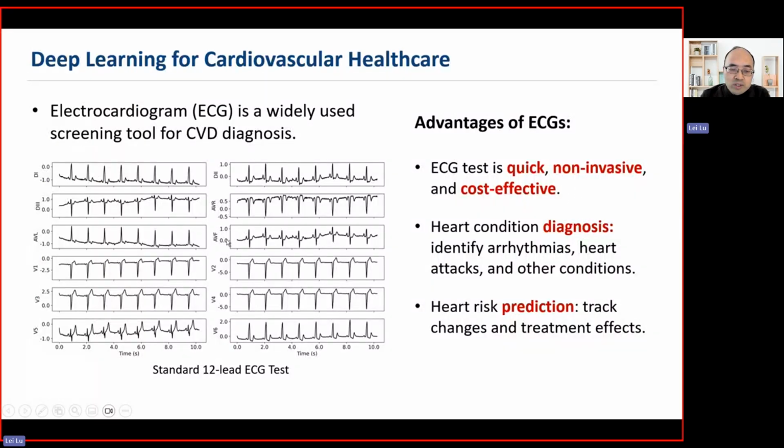So this plot shows a standard 12-lead ECG test. Normally, each ECG lead lasts for a 10-second duration. By examining the morphology features in the ECG test, we can use it for heart condition diagnosis, for example, to identify arrhythmias, heart attacks, and other conditions, and also for health risk prediction. For example, we can use it in ICU conditions, and also for wearable monitoring.